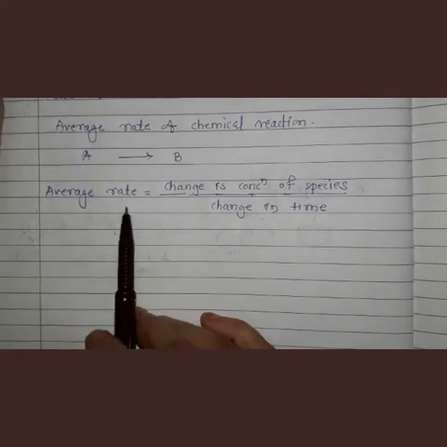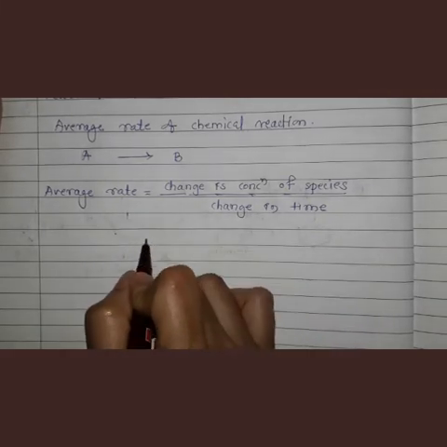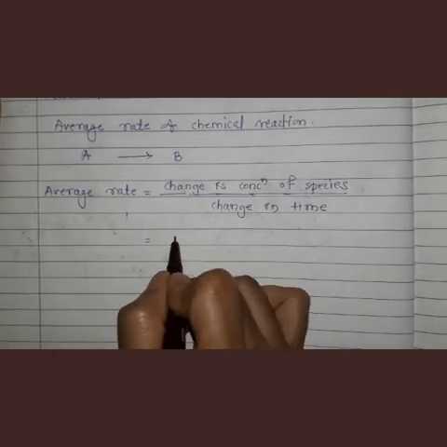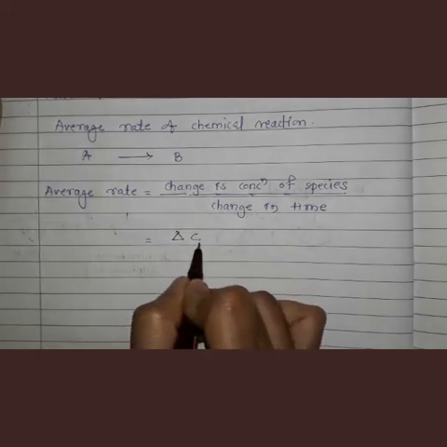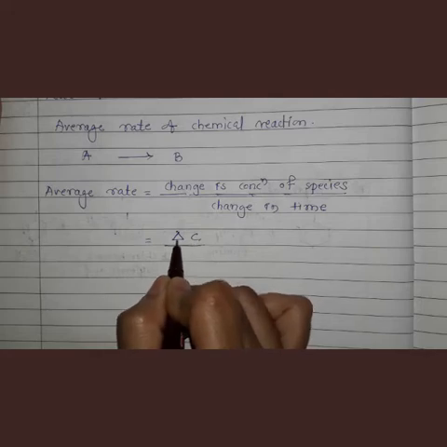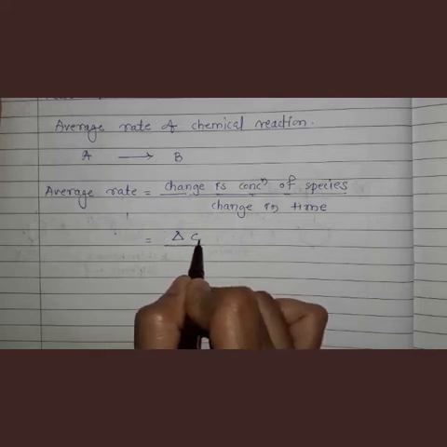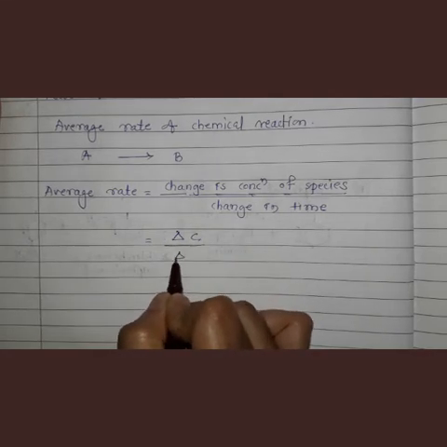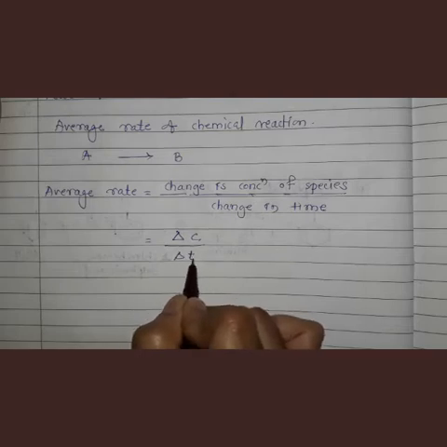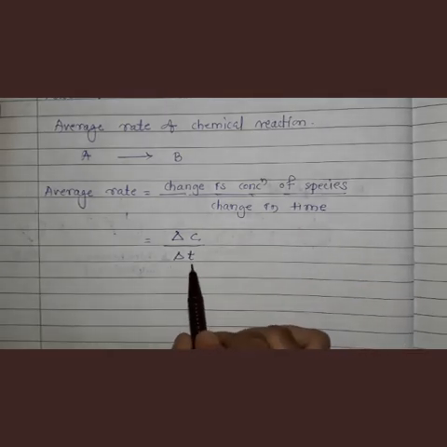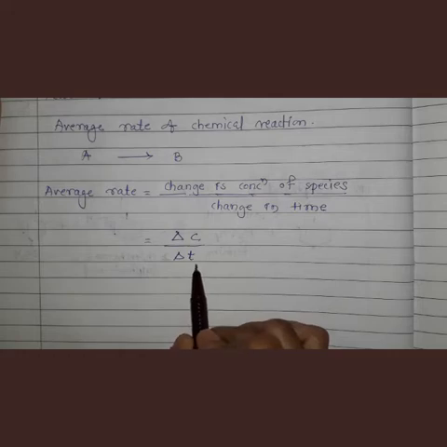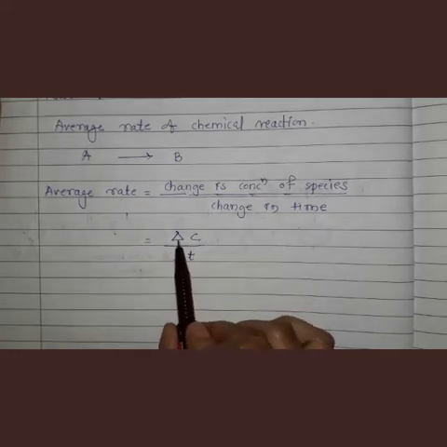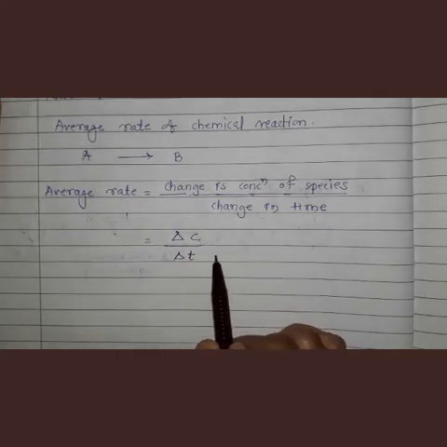That is called average rate. It can be represented by delta C, which means change in concentration, C for concentration, divided by delta T, T for time. So average rate is equal to delta C upon delta T.